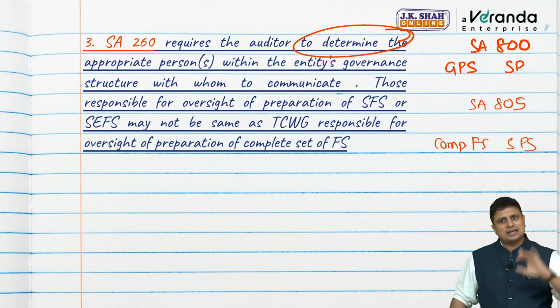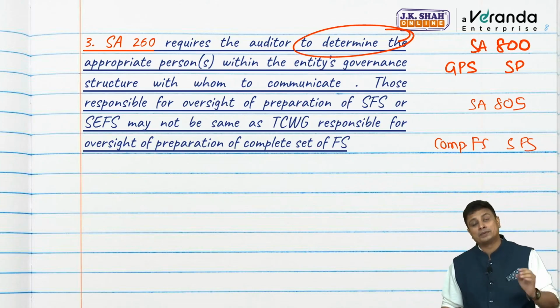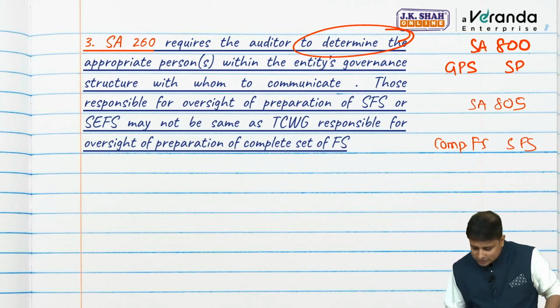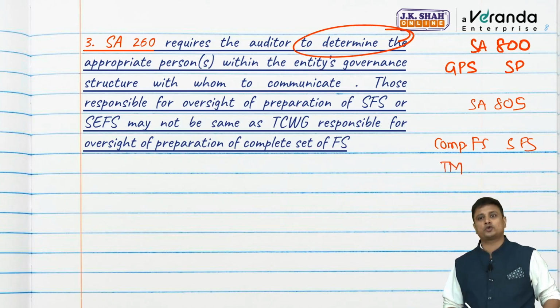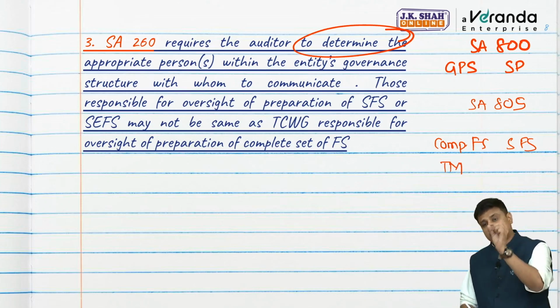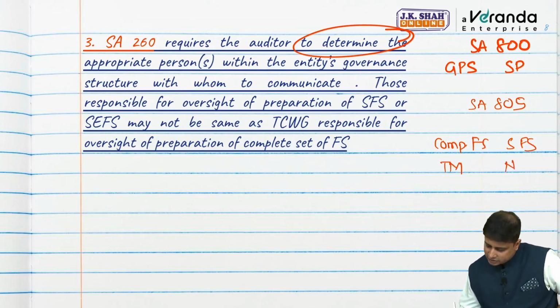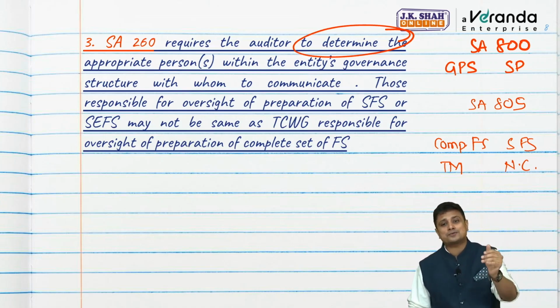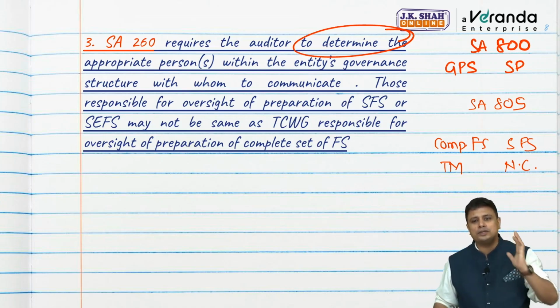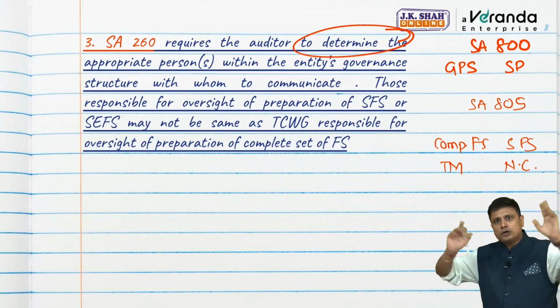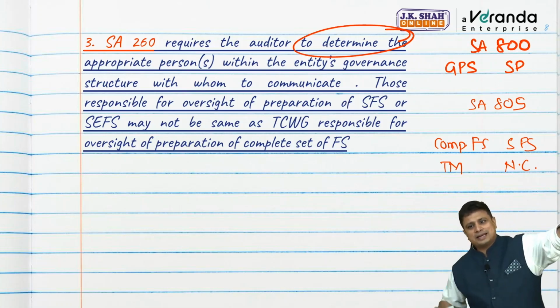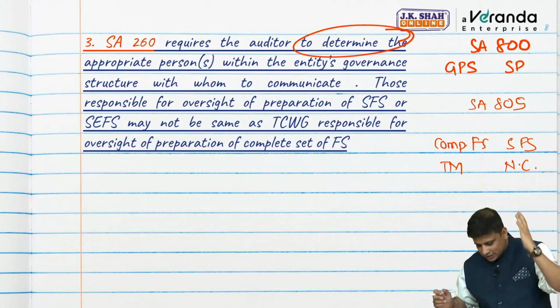Let us take the same example that we took in SA 800. In Tata Technologies, let us say, for complete financial statements, Tata Motors is those charged with governance. But for a specific financial statement, let us say N. Chandrasekharan ji is those charged with governance. So we need to determine as per SA 260 who is going to be those charged with governance. Can there be two different those charged with governance for a complete set and a single financial statement?